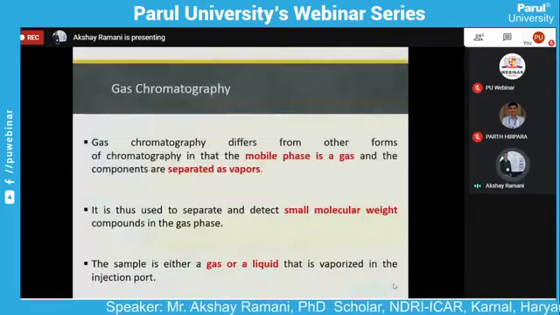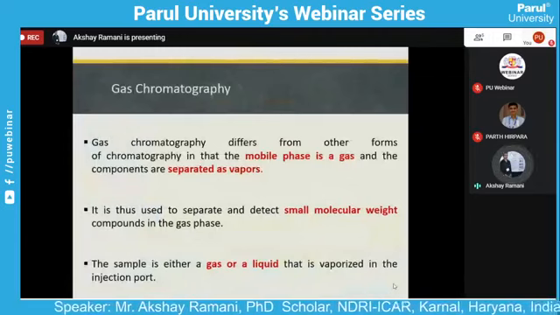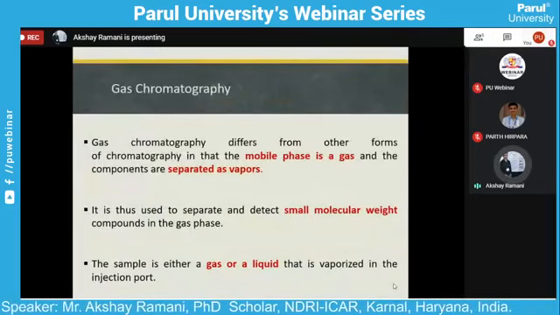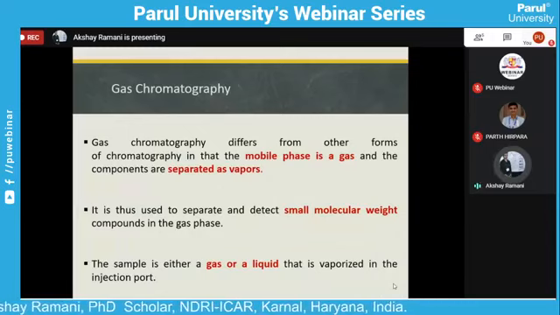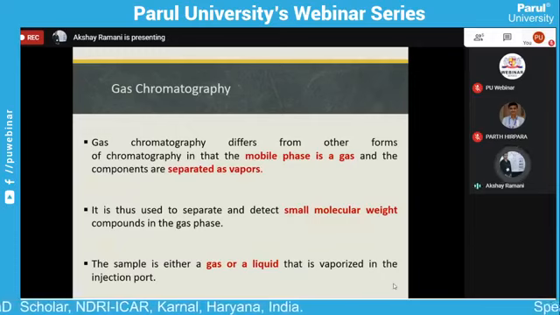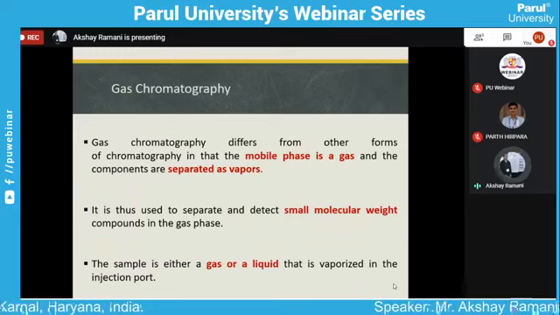What is gas chromatography? Gas chromatography is a technique that separates the components in a mixture by the difference in their partition behavior between the mobile phase and the stationary phase. It separates and detects small molecular weight compounds in the gaseous phase.